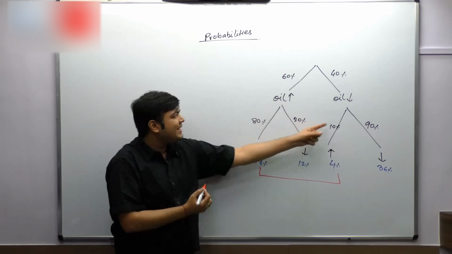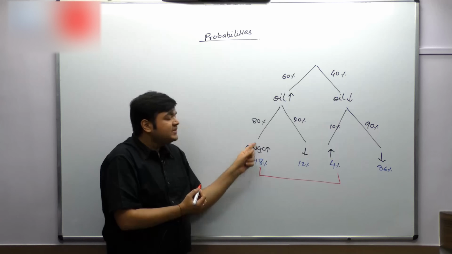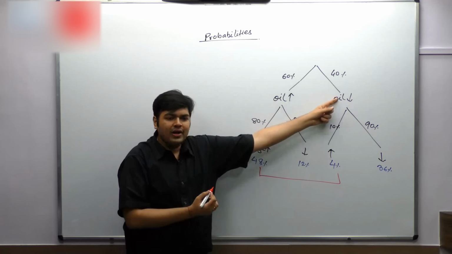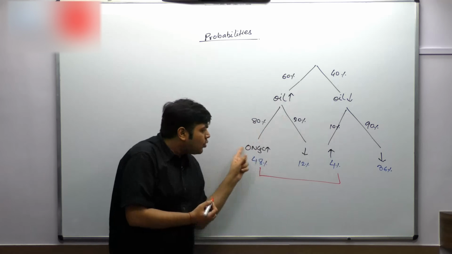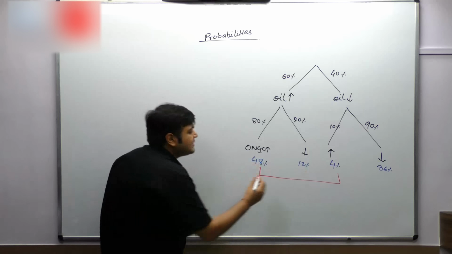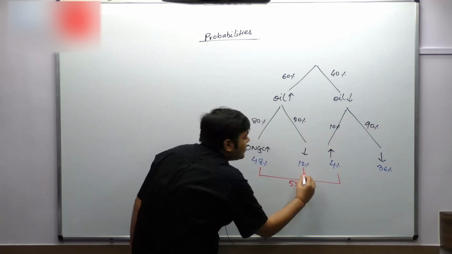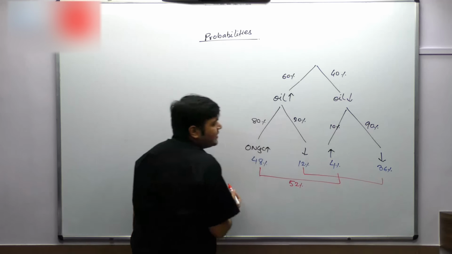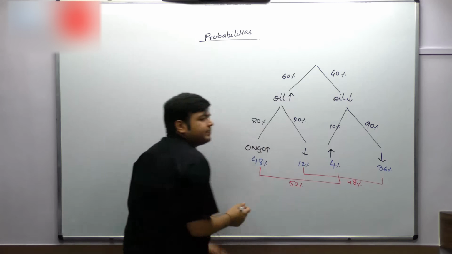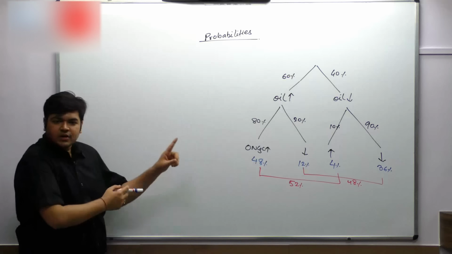You cannot say 80 and 10. Because 80% of the cases ONGC is going up if oil has gone up, and 10% of the cases ONGC goes up if oil has gone down. Out of total 100 situations, the sample space, ONGC has gone up in 52 cases. Out of total 100 cases, ONGC has gone down in 48 cases. Everybody with me till here?